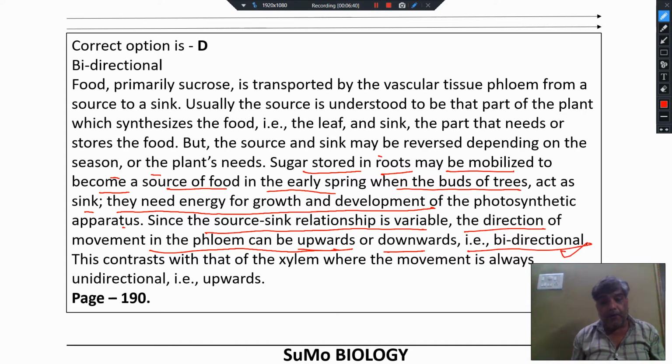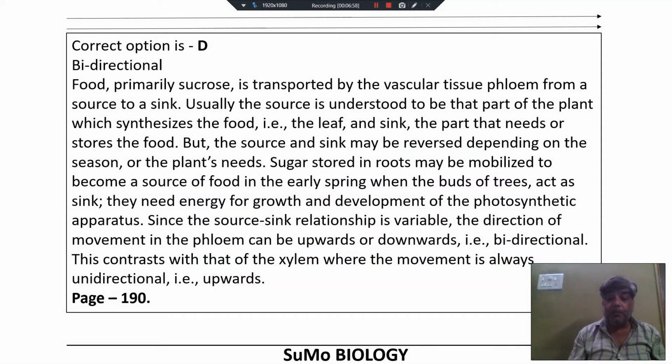That is bidirectional. This contrasts with that of xylem, where the movement is always unidirectional, upwards. It is mentioned in your NCERT on page number 190. So, sugar is transported in phloem in a bidirectional way.